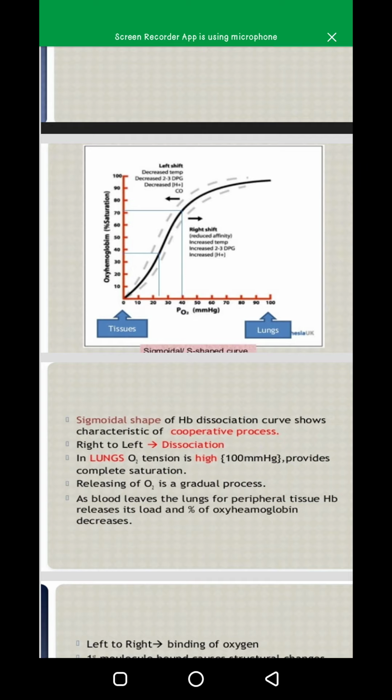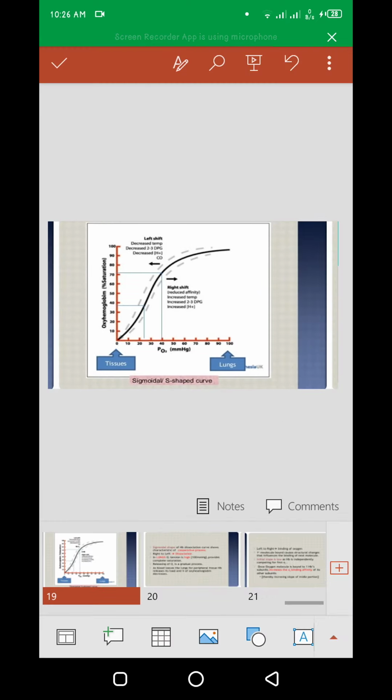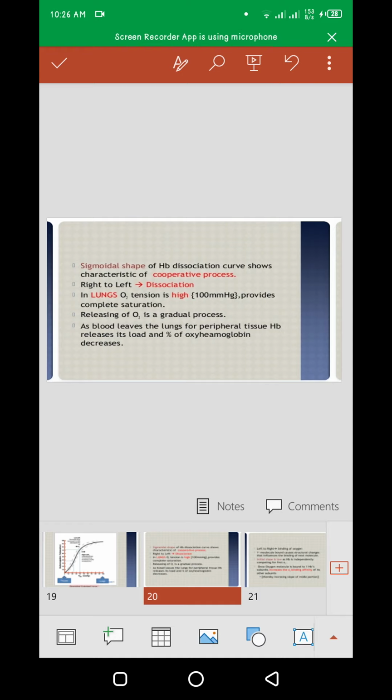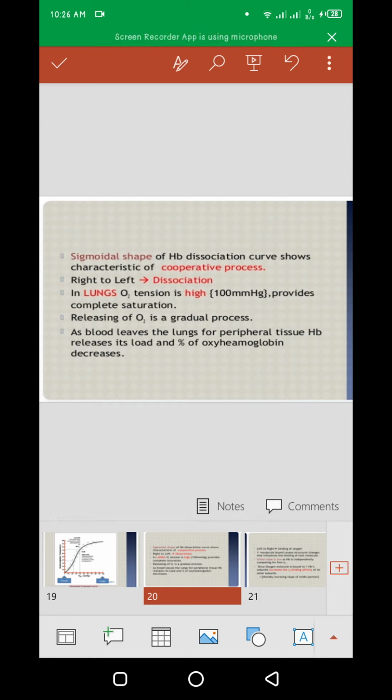Now right to left dissociation happens in the lungs. In the lungs, O2 tension is high, meaning 100 mmHg. It means it provides complete saturation. Obviously, oxygen is very huge in amount, and it provides complete saturation of the hemoglobin molecule in the lungs. And when the hemoglobin molecule releases O2, it is a gradual process. When blood leaves the lung for peripheral tissue, Hb releases its load and the percentage of oxyhemoglobin decreases.